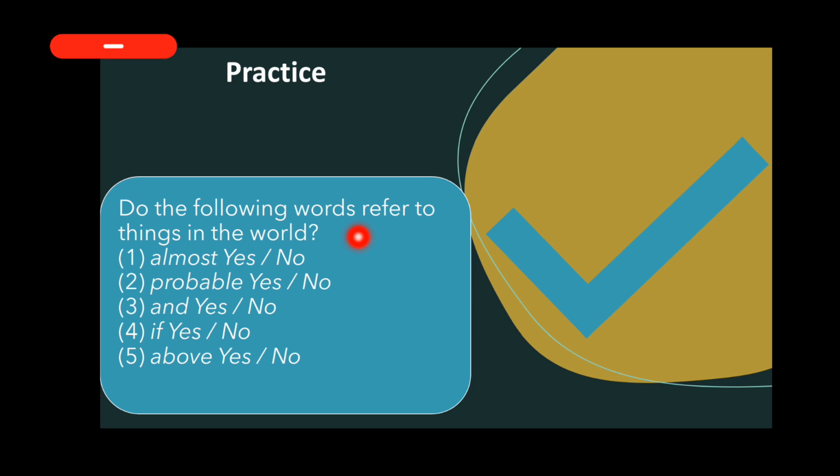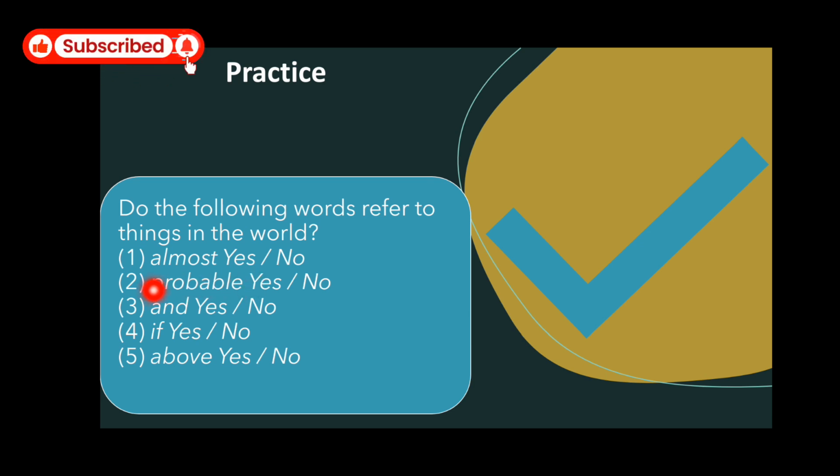Question: do the following words refer to things in the world? Almost? No. Probable? No. And? No. If yes? No. Above? No. So you see that all these words are not nouns. Most often we see that nouns are those words which refer to things or people in the world.